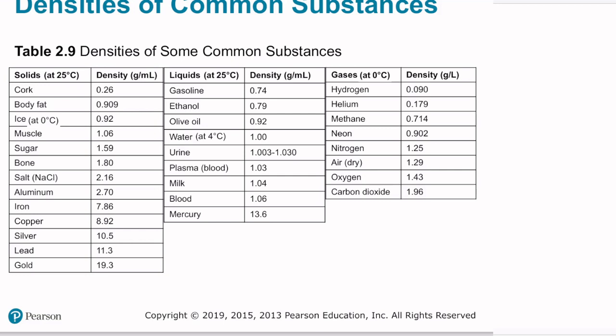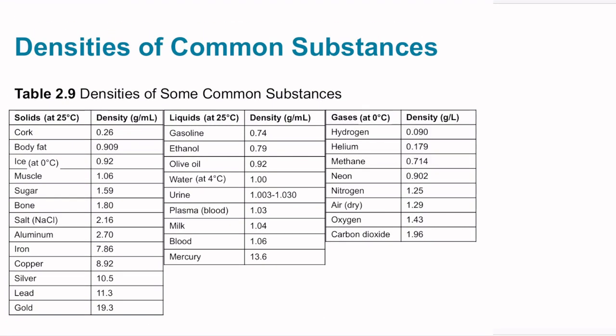But here are some densities of common substances. We see that aluminum is 2.70 grams per milliliter. Iron is 7.86. Copper is 8.92. Cork is 0.26. Muscle is 1.06. Ethanol, that's the kind of alcohol people drink, is 0.79. Urine is around 1. Well, it's aqueous, it's water-based, so that makes sense. Milk is a little higher than 1.